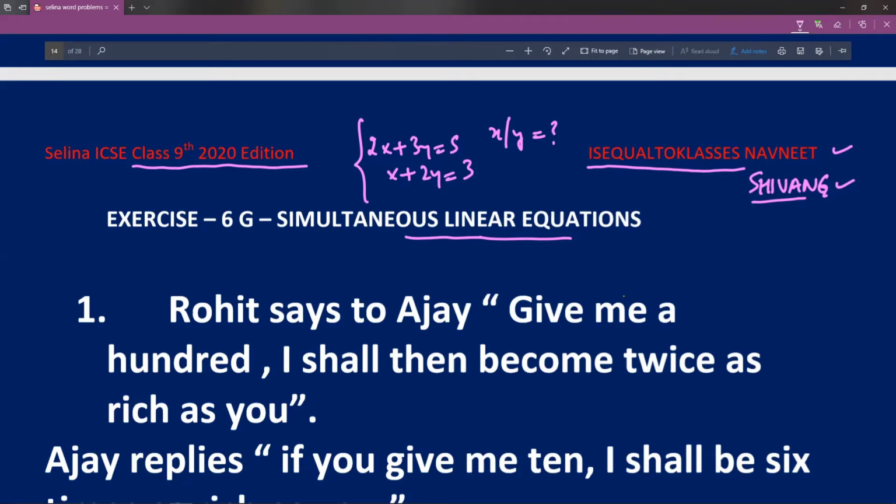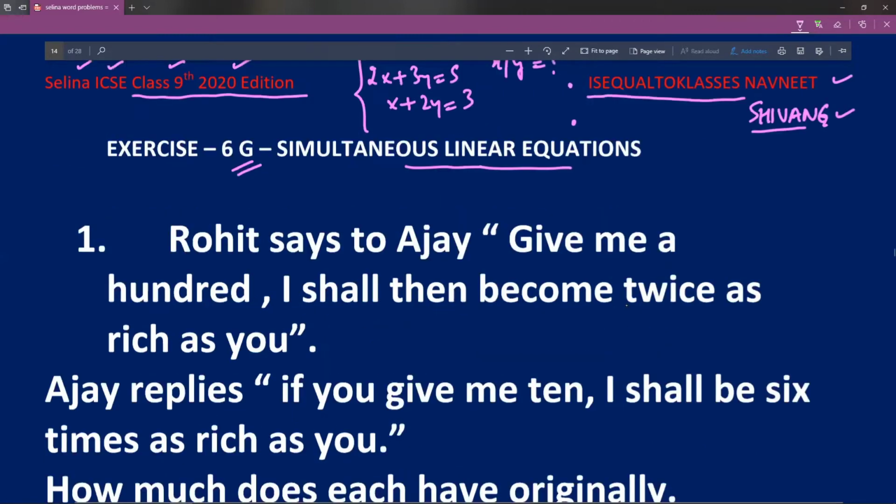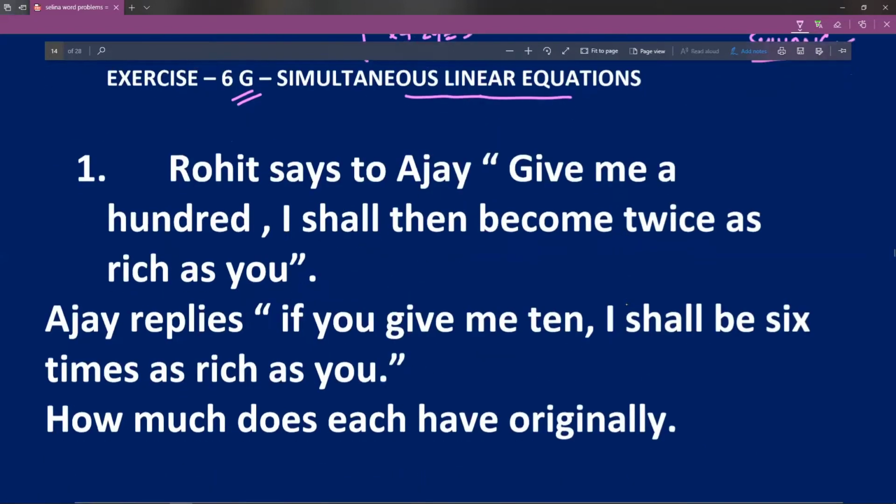These word problems that I have taken are from exercise 6G, Selina ICSE class 9th, 2020 edition. Me and my partner, the channels Navneet and Shivang, have made many videos which have Selina solutions. I hope you will have a look at them and you will find them useful. Let's start with the first question.